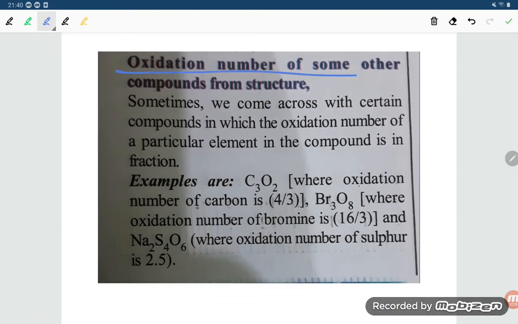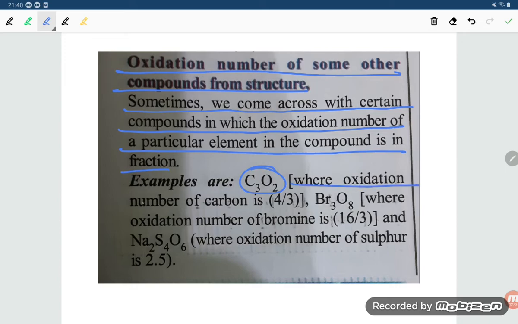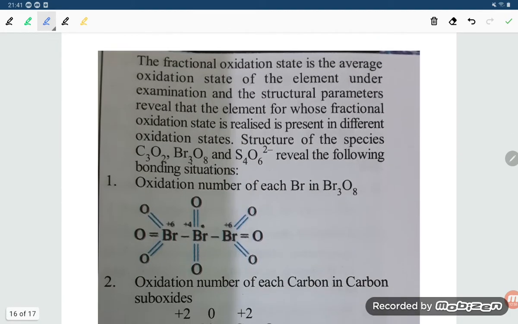Oxidation number of some other compounds from structure. Sometimes we come across certain compounds in which the oxidation number of a particular element is a fraction. For example, in C3O2, the oxidation number of carbon is 4/3. In Br3O8, the oxidation number of bromine is 16/3. And in Na2S4O6, the oxidation number of sulfur is 2.5.